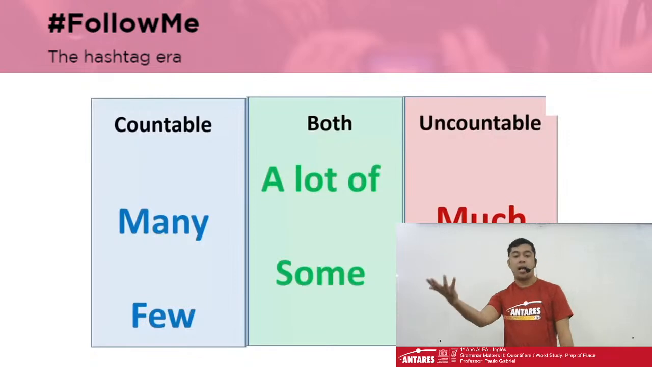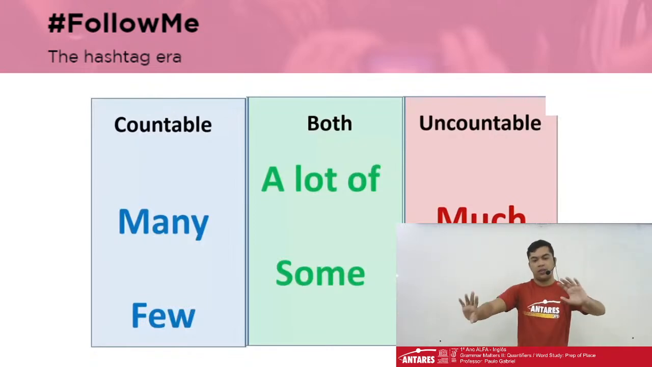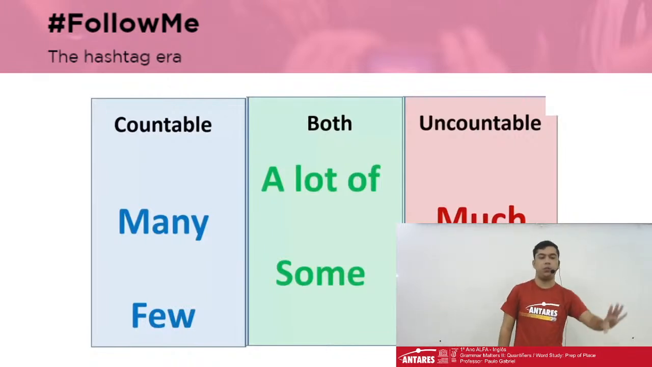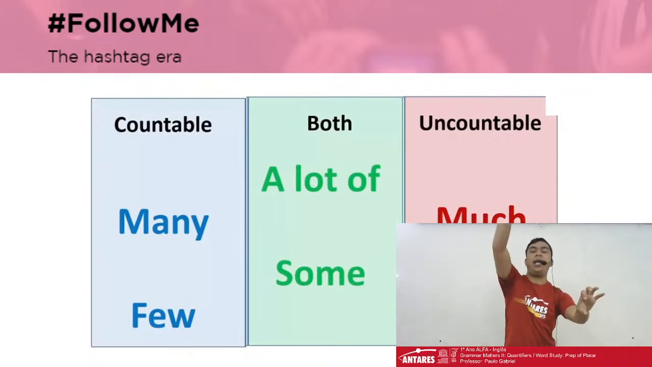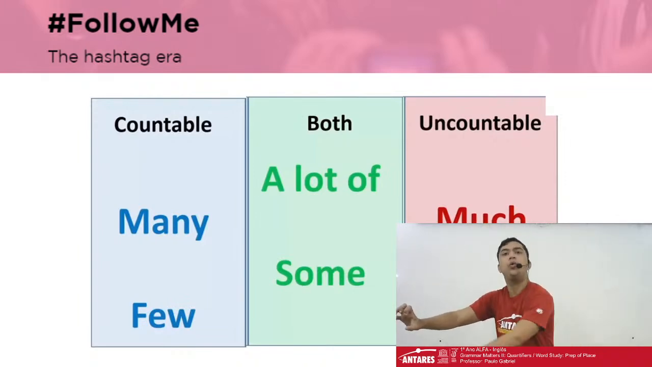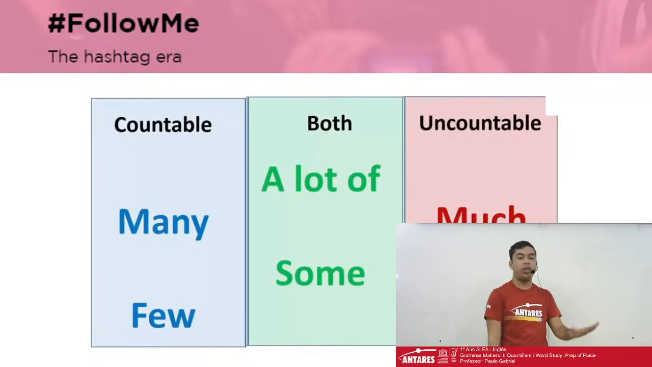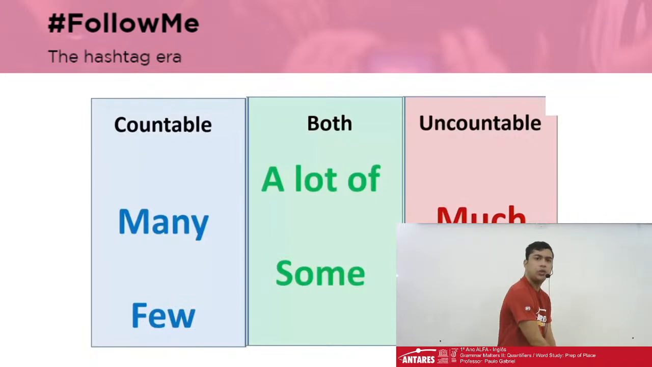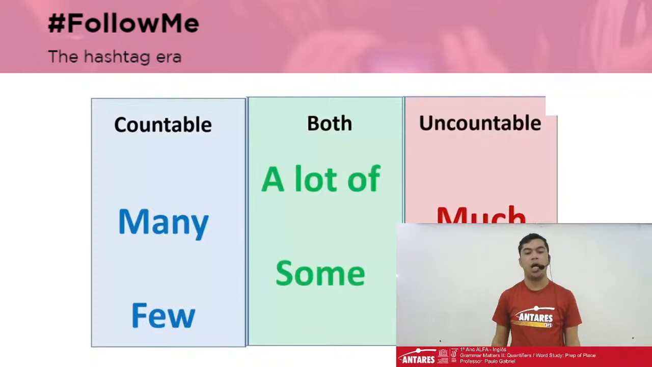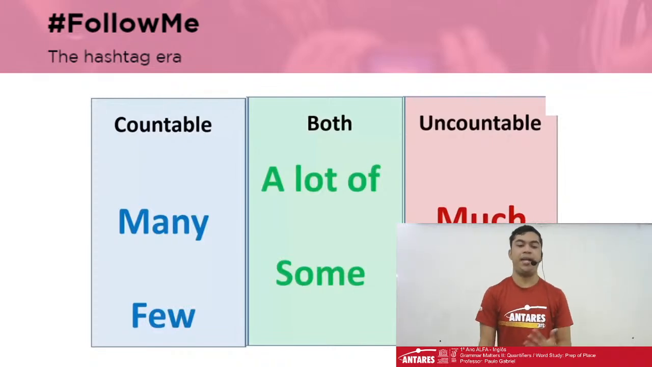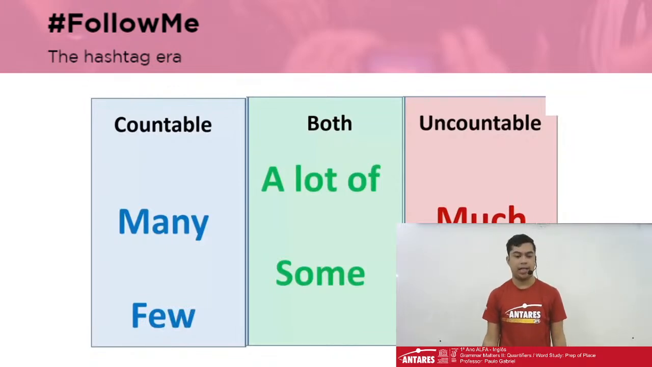For uncountable nouns, we've got much and little. They are opposed to many and few. As many we use for a high amount of things, much we use for a high amount of things too. And while few we use for a low amount of things, a little we use as well for a low amount of things. But many and few are countable, and much and a little are uncountable.